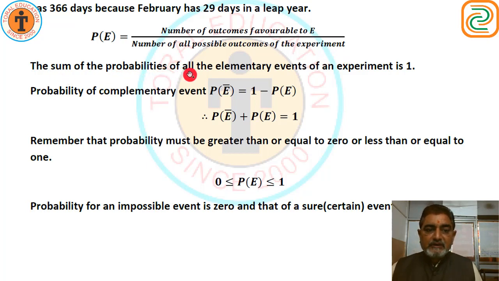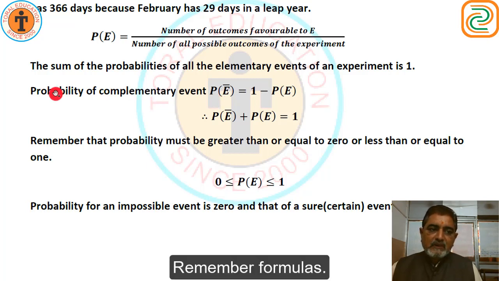Sum of the probabilities of all the elementary events of an experiment is 1. Total sum is 1. Probability and not probability, both add up to 1.